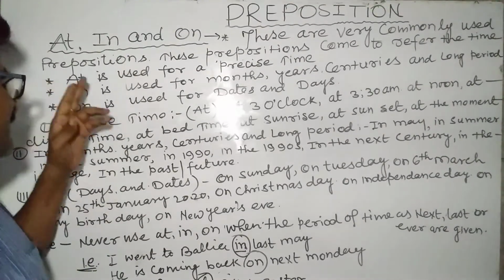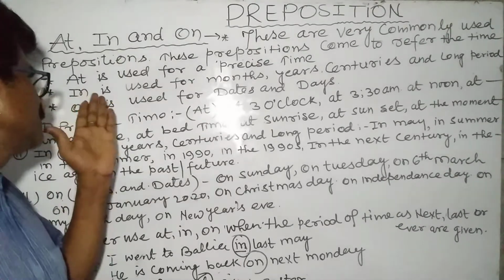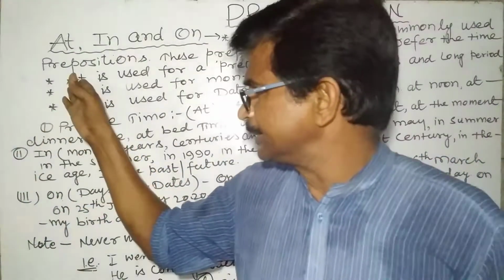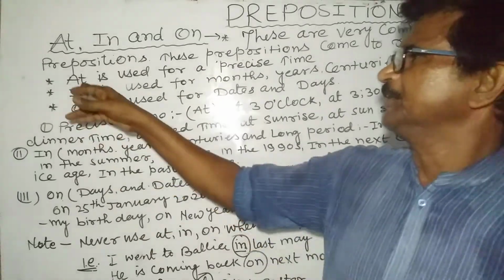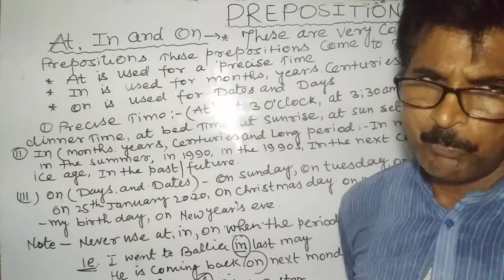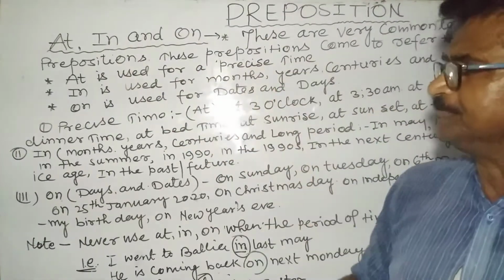First, I have written here the use of at, where you will use at and what condition the at preposition creates here. At is used for a precise time.